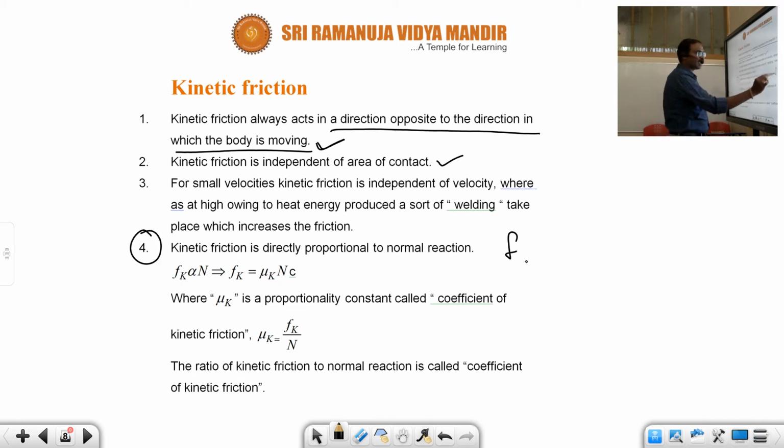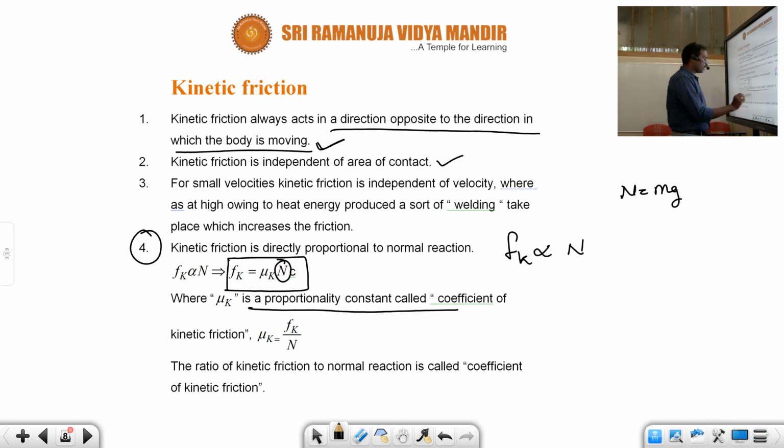What is the law of friction if we consider kinetic friction? The magnitude of the kinetic frictional force is directly proportional to the normal reaction, and the normal reaction you have already seen is mg. The resultant normal reaction will differ under different forces; later we will see this while solving numericals. The frictional force Fk is equal to mu k into the normal reaction. Mu k is the proportional constant, also called the coefficient of kinetic friction. You must remember that the coefficient of static friction must always be greater than the coefficient of kinetic friction.